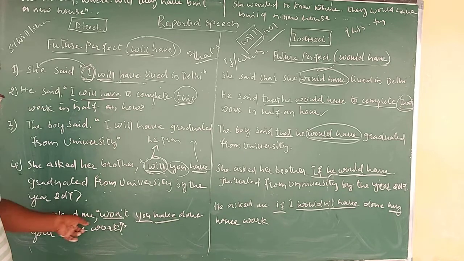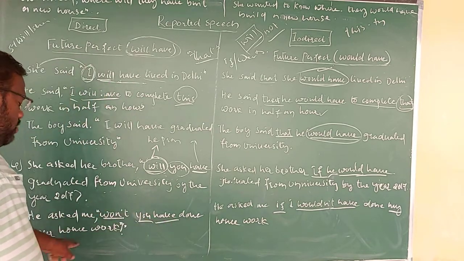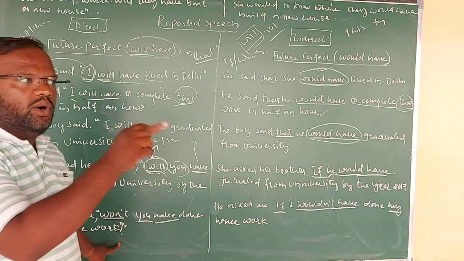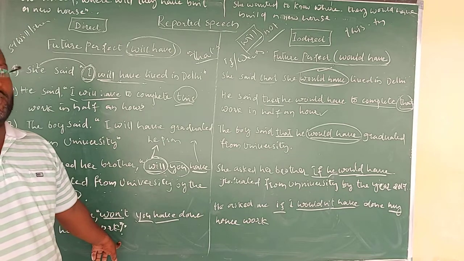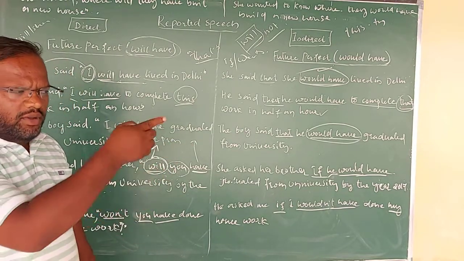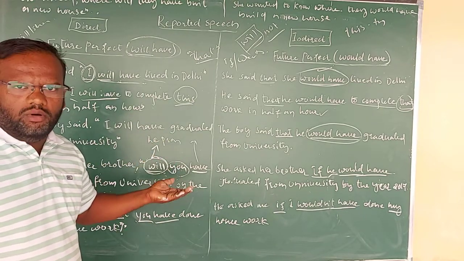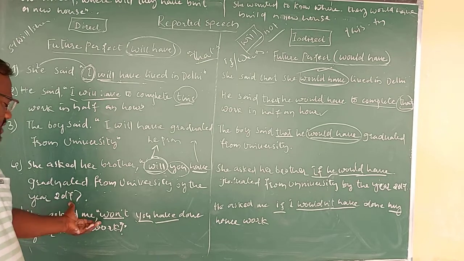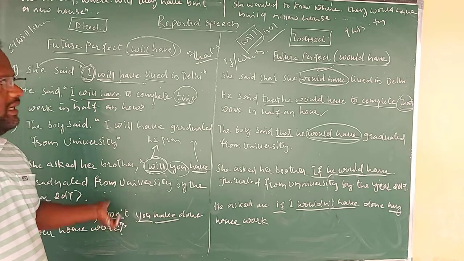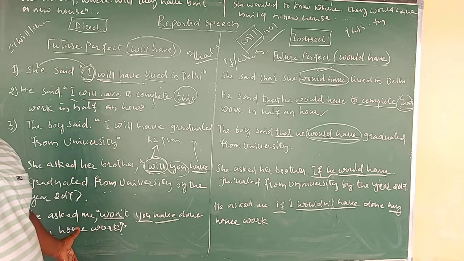Let's see. He asked me, "Won't you have done your homework?" It is also a yes or no type of question. If somebody is asking me, "Will not you have done your homework?", then I can answer yes or no only, right? So he asked me, "Won't you have done your homework?" This is the interrogative negative sentence in the future perfect direct speech.